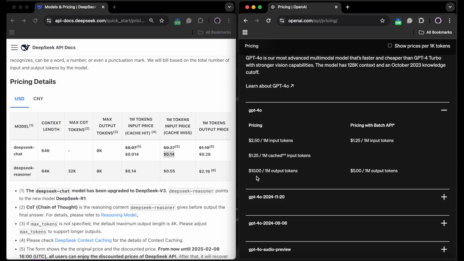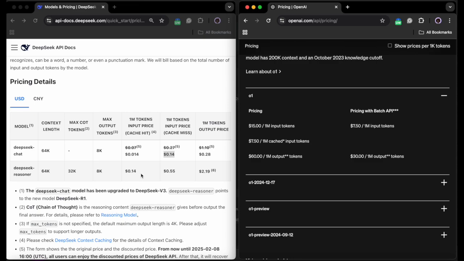I intentionally did not compare the DeepSeek reasoner model to the GPT-4o model because that would be the most extreme limit of being unfair. The fair comparison here on the pricing will be the DeepSeek reasoner model and the OpenAI O1 model, which are both reasoning models. So I'm going to look at that right now.